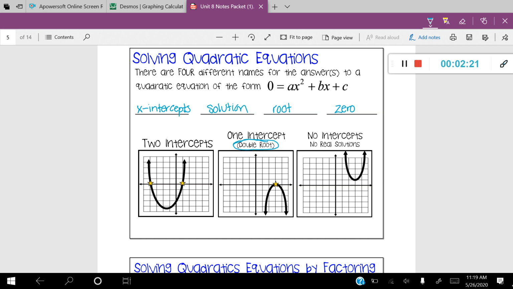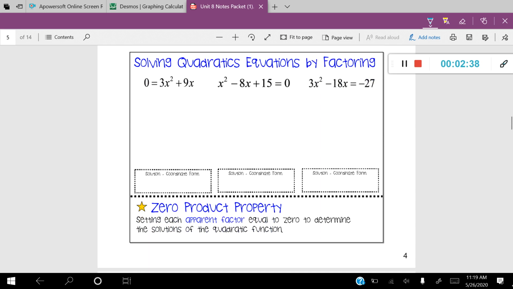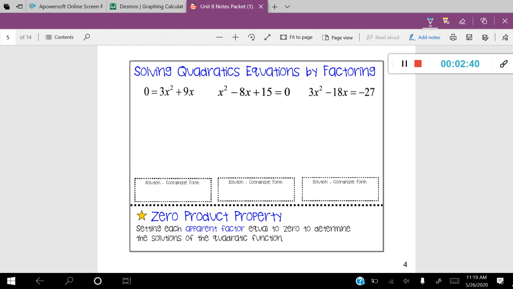The last example that you could have is a quadratic that doesn't actually cross the x-axis, and in that case, it has no real solutions. So we're going to be taking a look at this vocabulary as we work along in the section here today. Okay, let's talk about our first technique on how to solve a quadratic. And this is going to be called factoring. So this should be very familiar to you because we've been factoring for quite a while now.